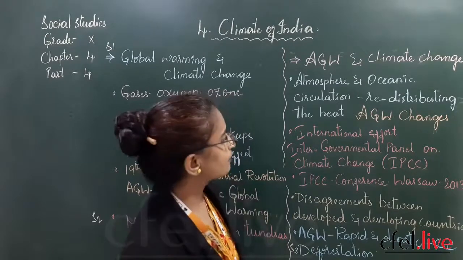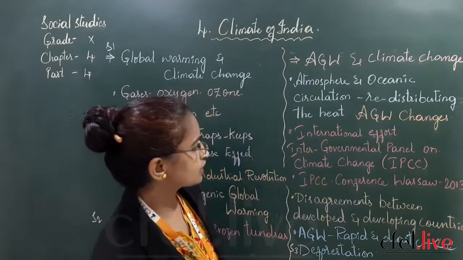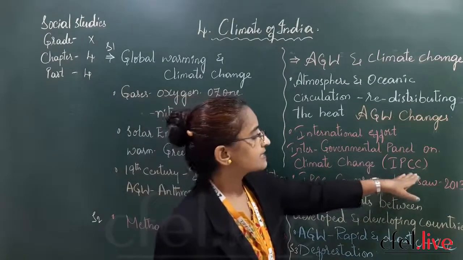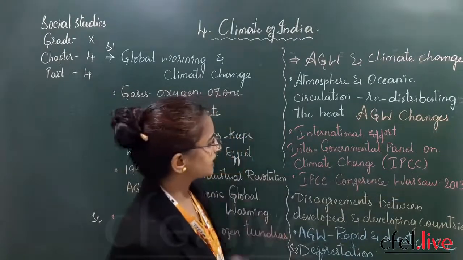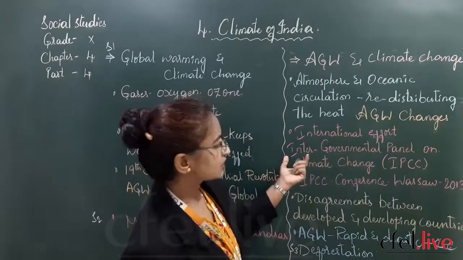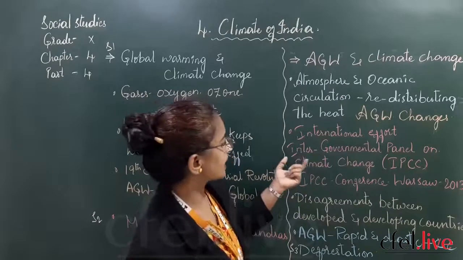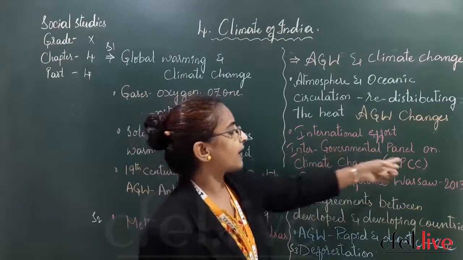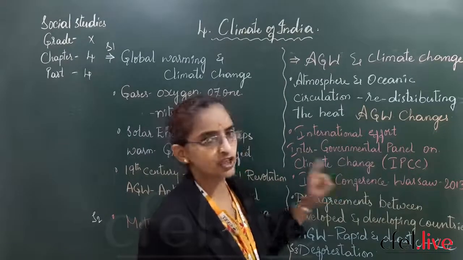So for that they have formed one organization which is called IPCC. What is the meaning of IPCC? An international effort has been taken, and this organization was called the Intergovernmental Panel on Climate Change.